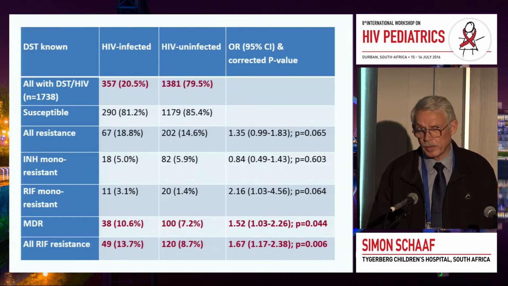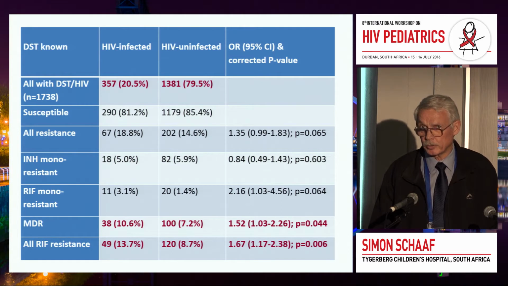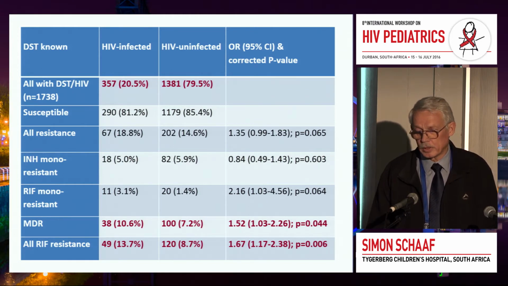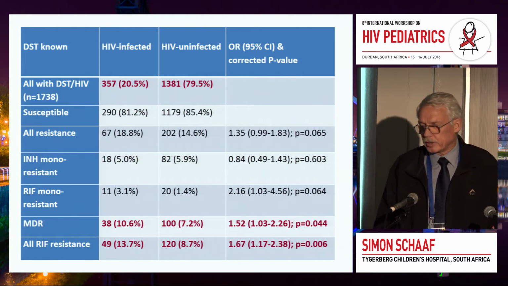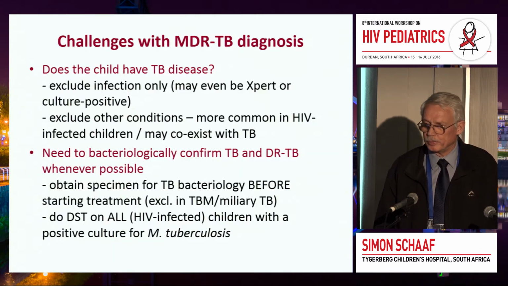And if we add all the rifampicin resistance, because the one aspect that we are often forgetting is that rifampicin monoresistance is actually increasing. Definitely in our situation, but certainly I think also in the rest of the country, as we have seen with a new report, the surveillance report that came out recently. And if one looks at all the rifampicin resistance in total, there is a definite increase, or it's more often in HIV-infected patients compared to HIV-uninfected patients.